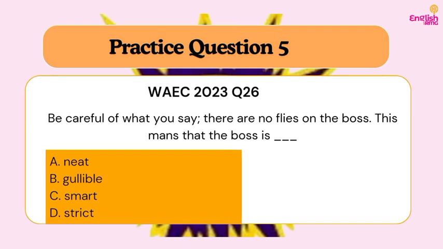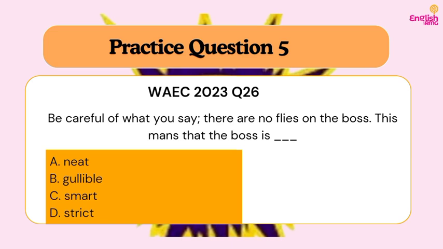B, gullible. When someone is gullible, I don't think you need to be careful what you say around them because it means that they are easily deceived. C, smart. When someone is smart, you need to be careful because your words could be misinterpreted. And also D, strict. When someone is strict as well, you need to be careful with your words because whatever you say could actually attract punishment if they are in authority to give punishment.